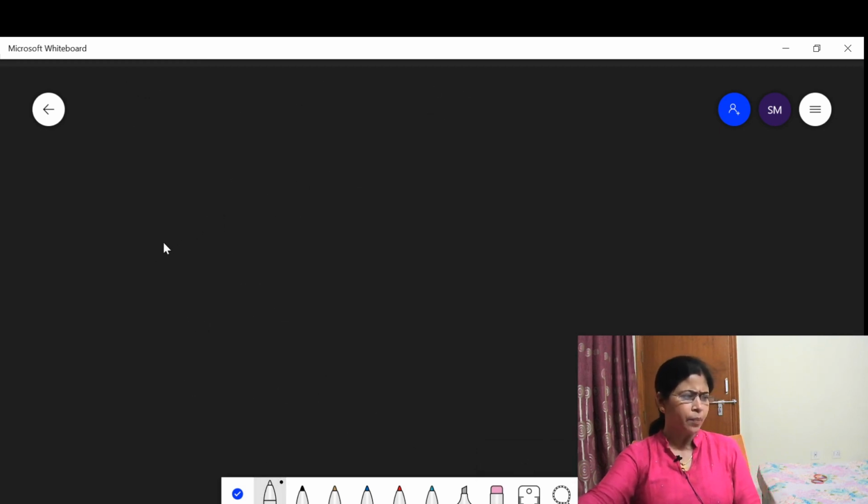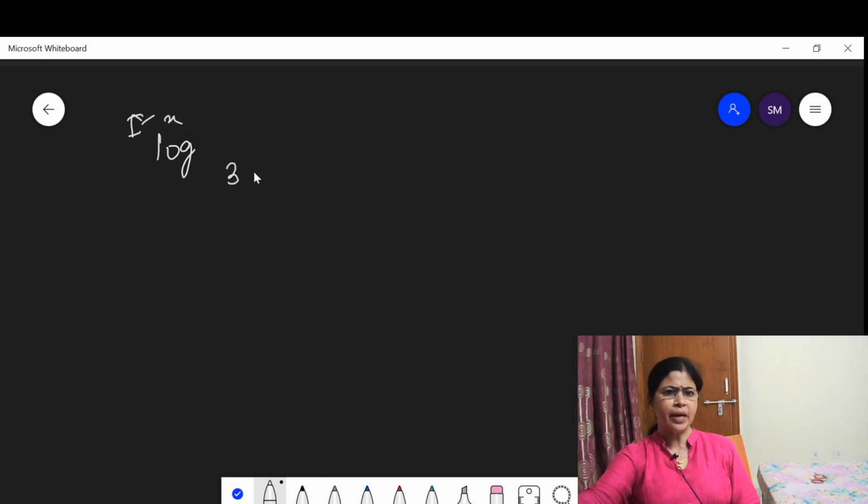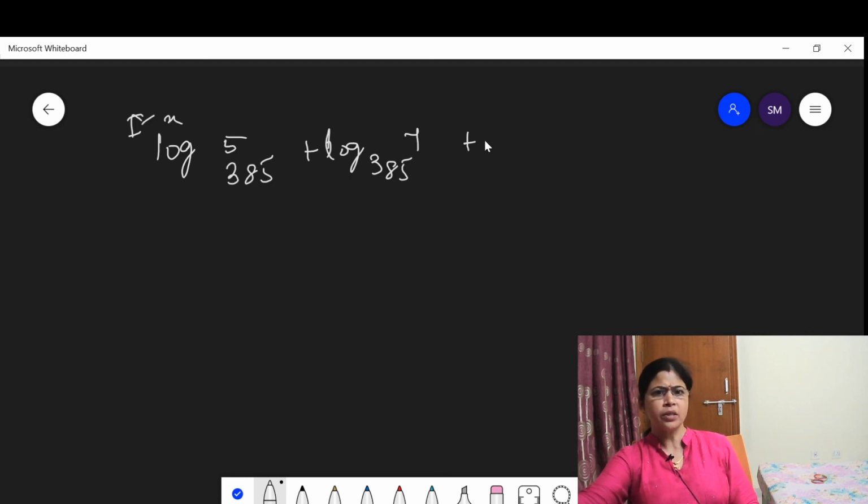Here another example says that logarithm of base 385 of 5 plus logarithm of 385 of 7 plus logarithm of base 385 of 11 plus logarithm of 385 of 385 to the power 2.